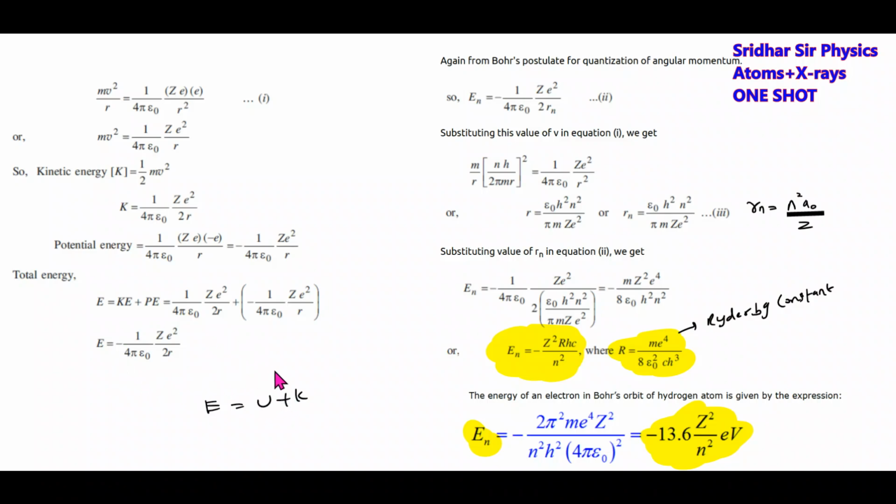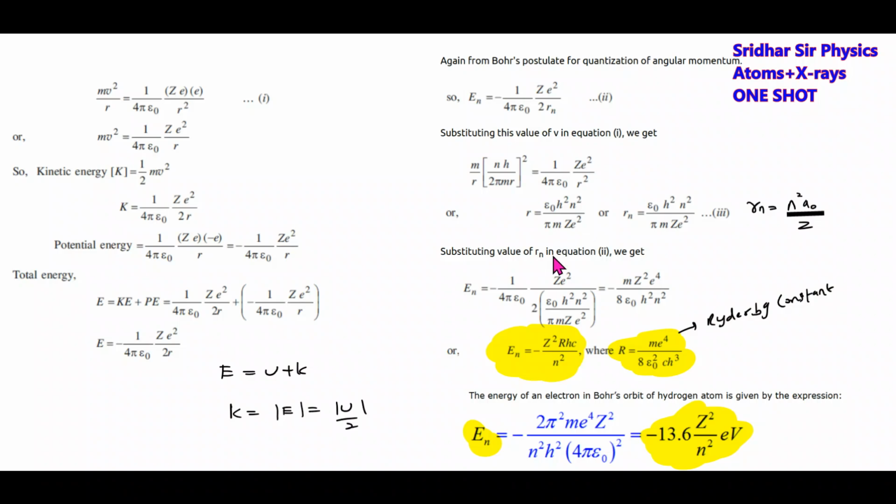The kinetic energy, we have already solved it. Sir, what is the relation between the potential and kinetic energy? The kinetic energy will be K equal to mod of E, which is mod of U by 2. This is one basic relationship between the potential energy and the kinetic energy, and this will be valid for conservative forces. And these equations you have to remember: the Rydberg constant, the energy equation, the radius of the nth Bohr orbit, then the expression for speed.